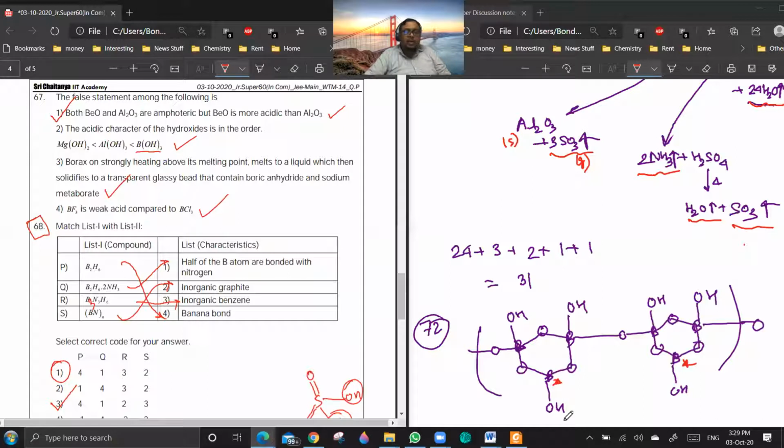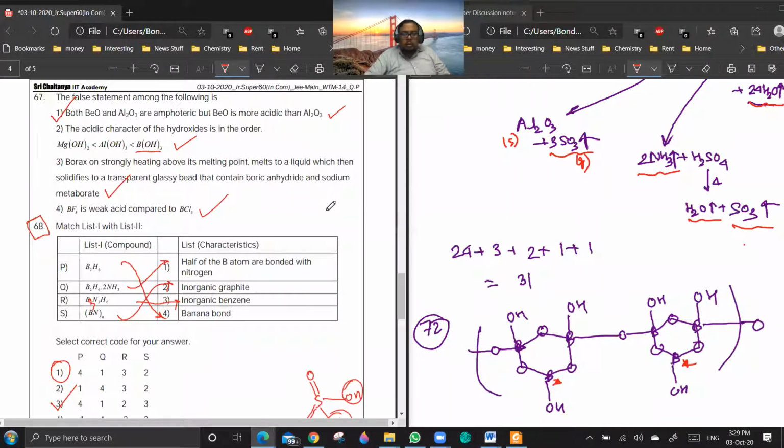Actually, you see, beryllium and aluminium are diagonally related, no? Yes, sir. So they will be amphoteric. B2O3 is more acidic than Al2O3, and Al2O3 will be more acidic than BeO.